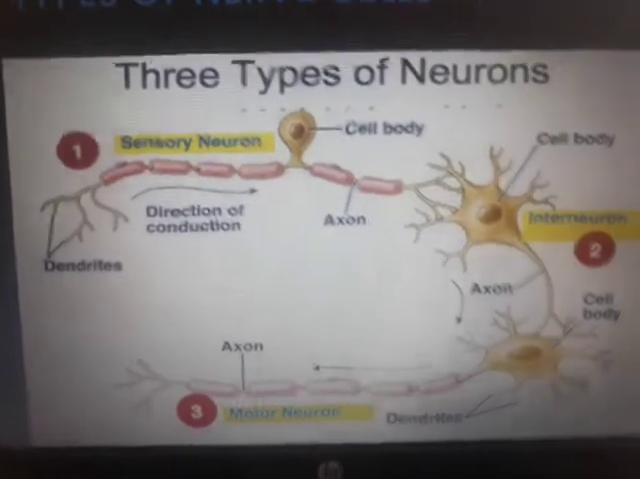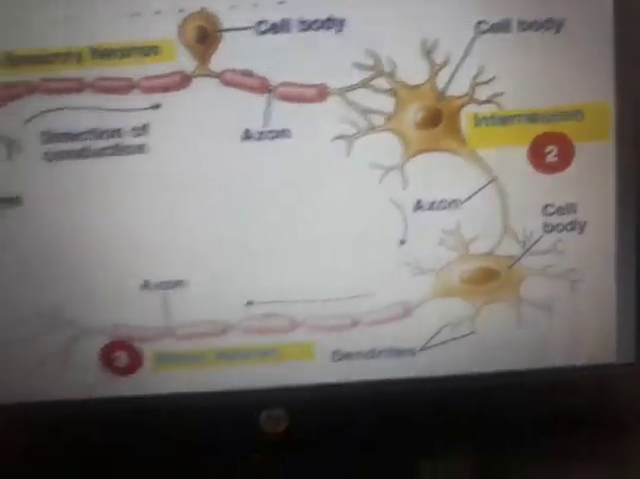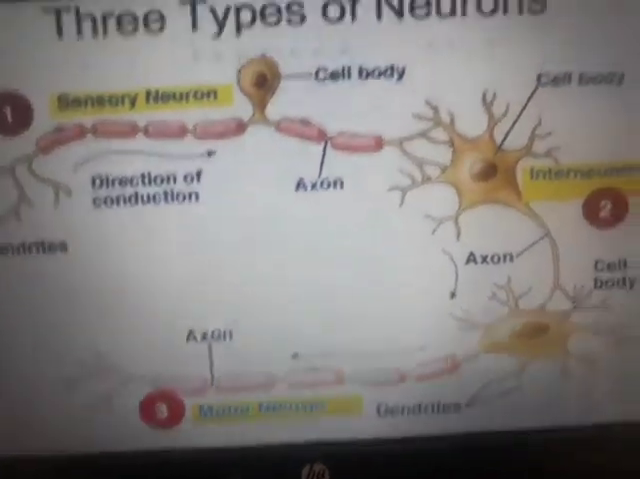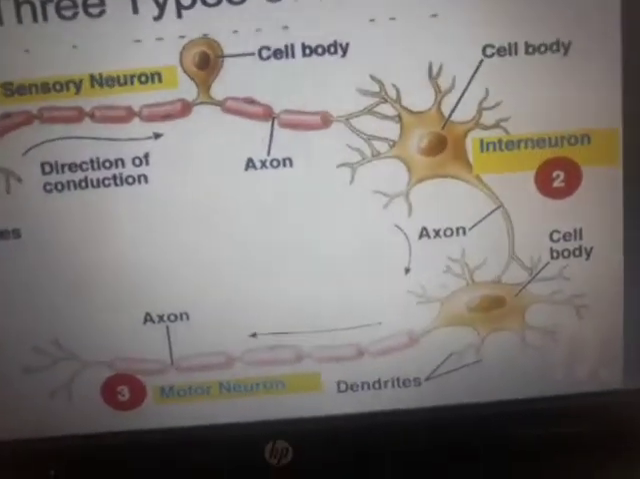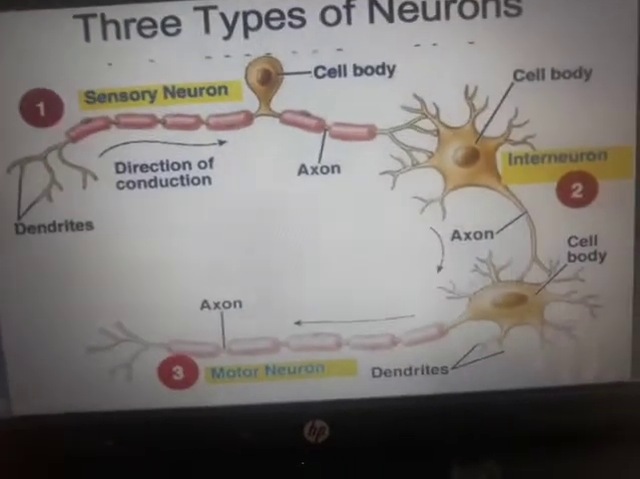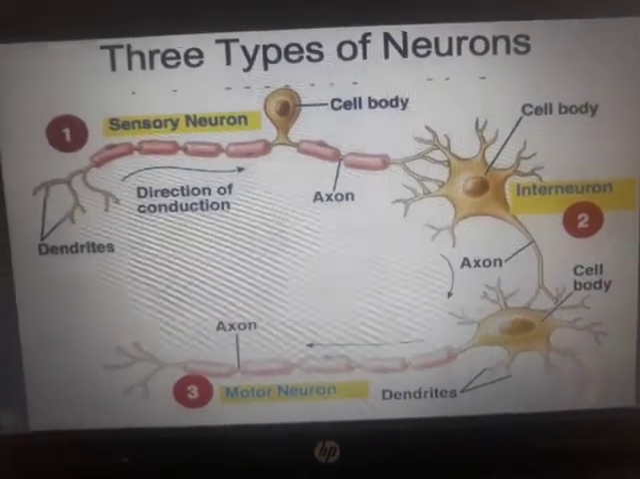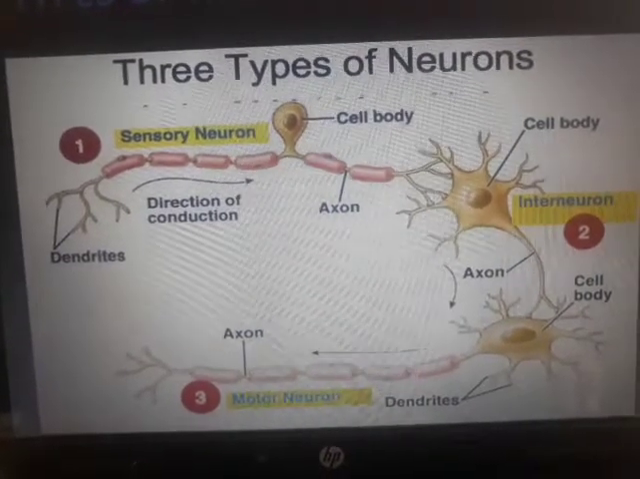Now here three types you can see, which the main three types are highlighted in yellow color: sensory, then there is one interneuron, and then there is a motor neuron. Then you can see a particular flow there, the direction of conduction, that arrow you can see, 1, 2 and 3, that is carrying some significance. We'll study what exactly it is, or you can just guess, right?